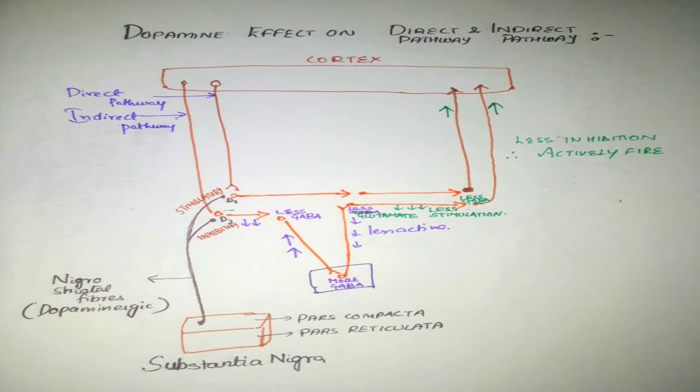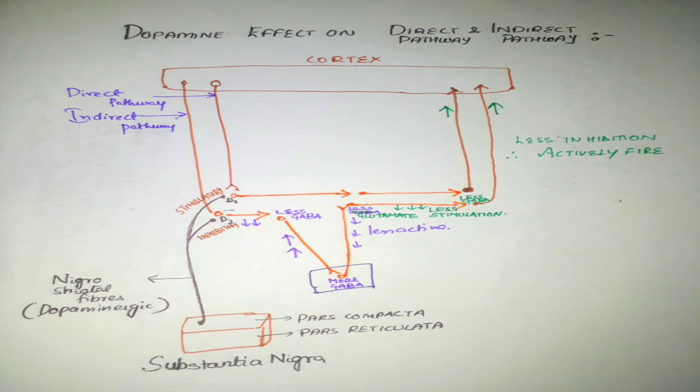As we know before, direct pathway is an excitatory pathway and indirect pathway is an inhibitory pathway. Dopamine, as it should facilitate the movement, will facilitate the movement via direct pathway and it will also facilitate the movement via indirect pathway.